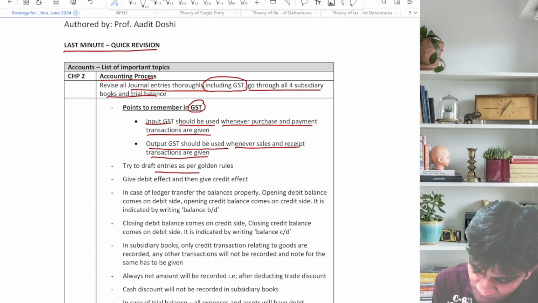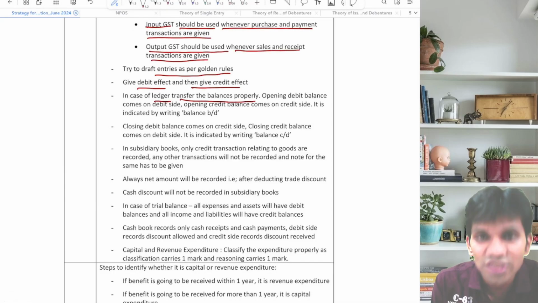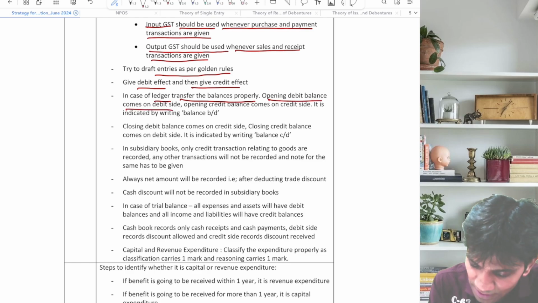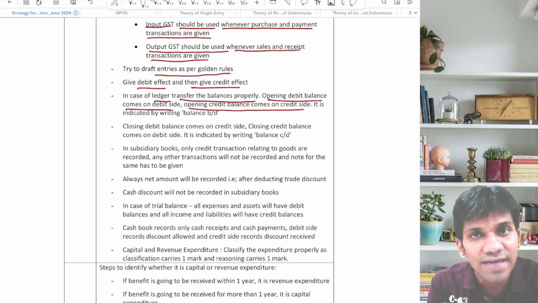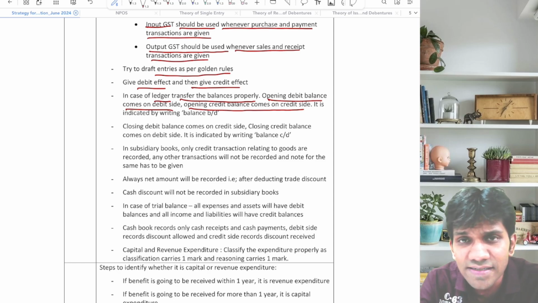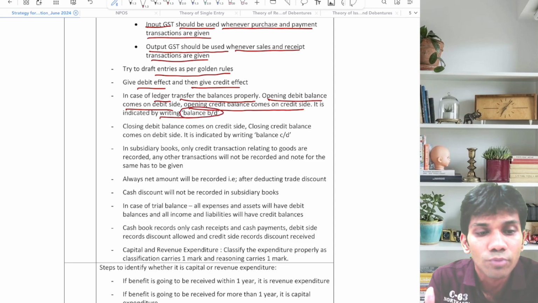Try to draft entries as per the golden rules. Give debit effect and then give credit effect. In case of ledger, transfer the balances properly. What I am trying to say, opening debit balance comes on debit side and opening credit balance comes on credit side. It is indicated by the words balance brought down.